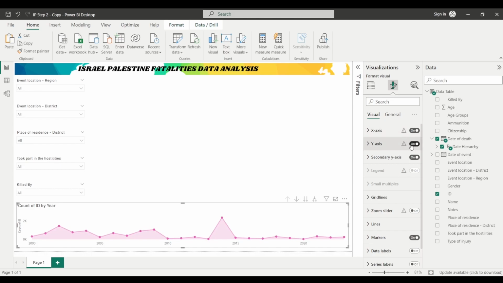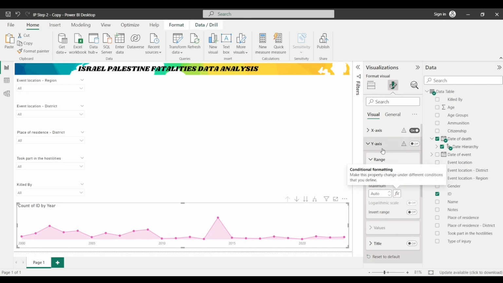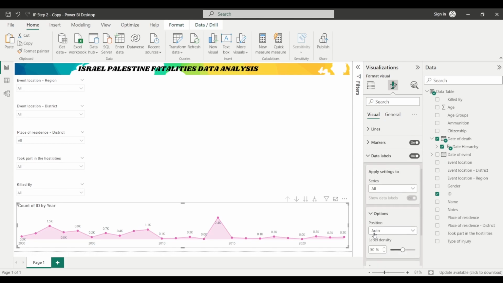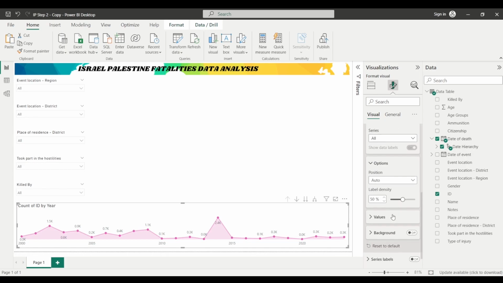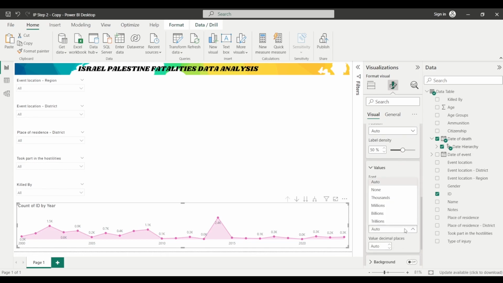So I will change the y-axis to off, and change the title in the y-axis also to off. And I will change data labels to on, and also change the unit of the data labels. Under data labels, you can select values, and then change the display units to none from here. Fine.